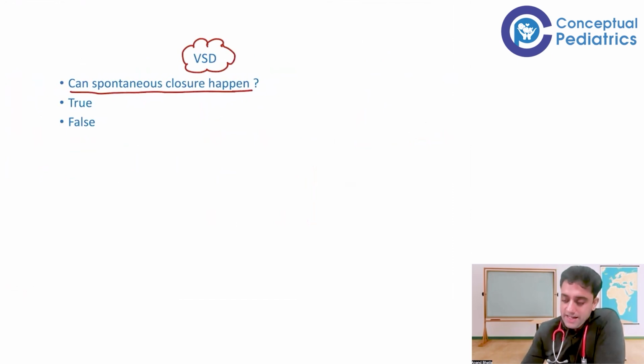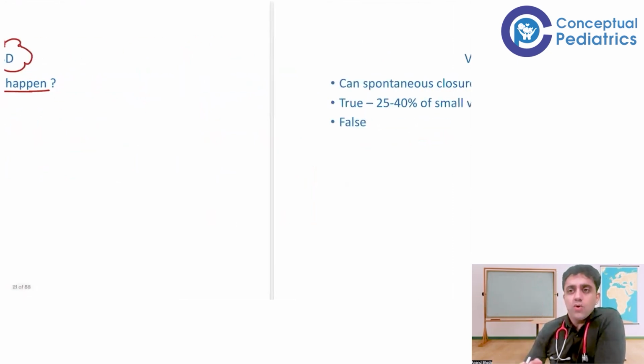What do you think? Can spontaneous closure happen over here? I heard some small VSD will close over time. The answer is very well true. Yes, it can happen naturally. Small PDA, small ASD, small VSD, they can close over time.